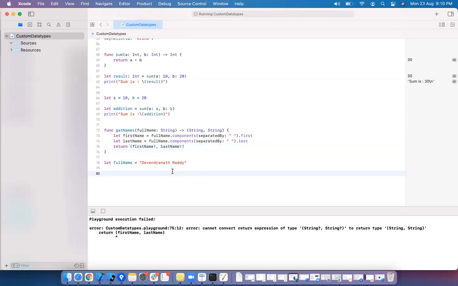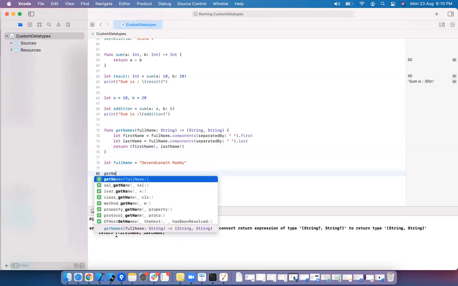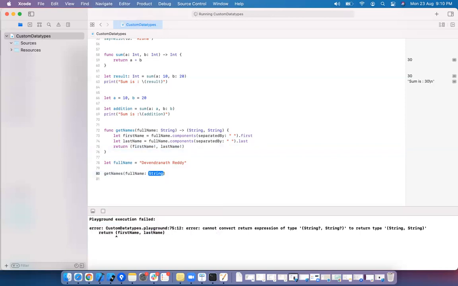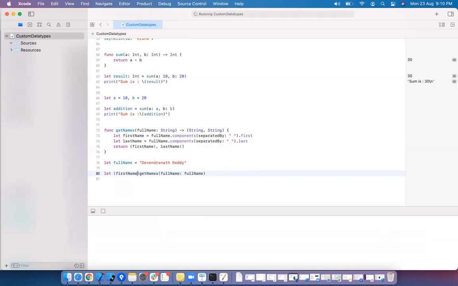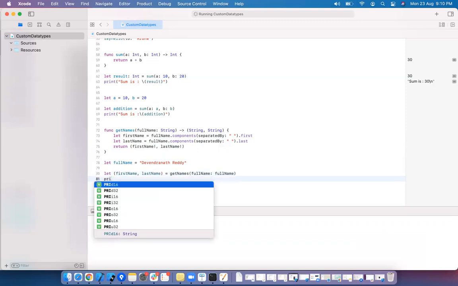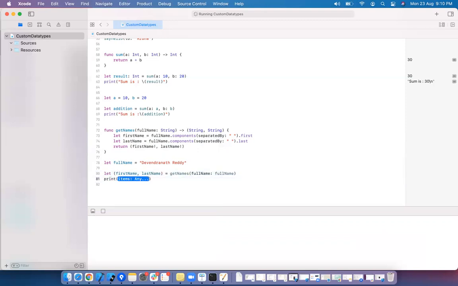Let me call this method. Any doubts in that? Full name. It returns two values, right? I'm taking first name into one variable and last name into another variable. Print first name, last name.